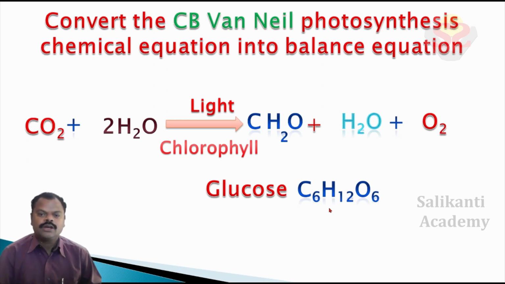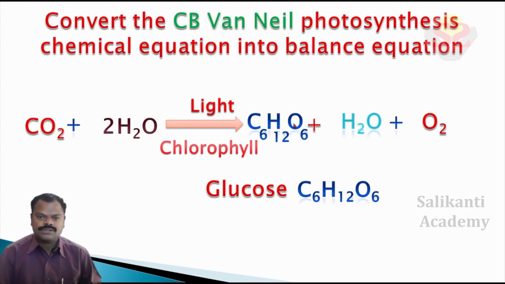So children, we can't change the stable structure formula. So first we write the glucose formula in the equation. Here C, you put 6 here. H12 here. O6 here.